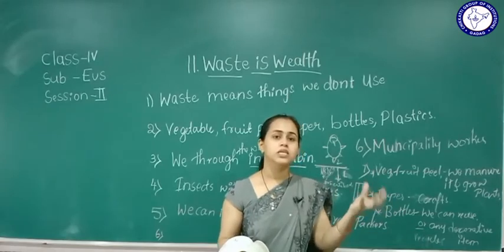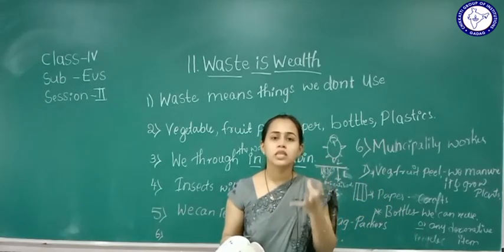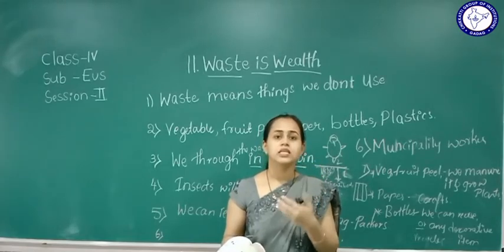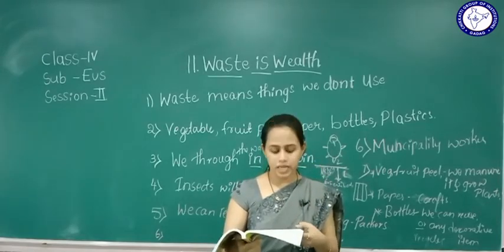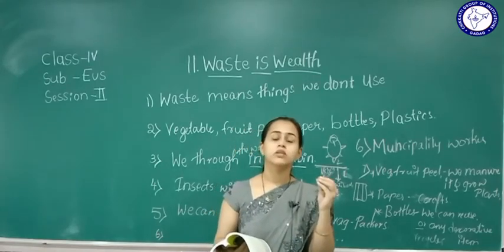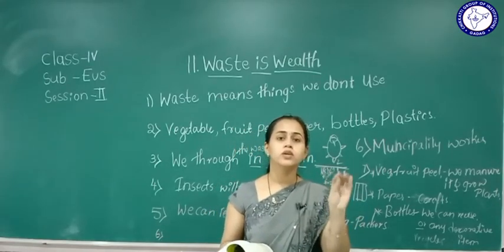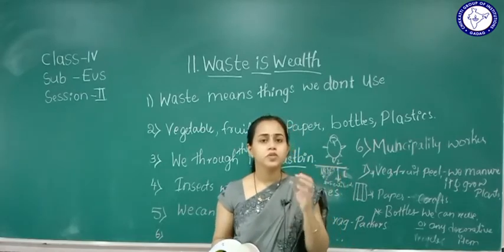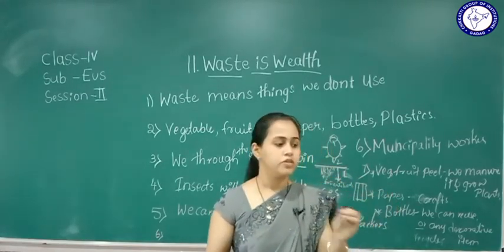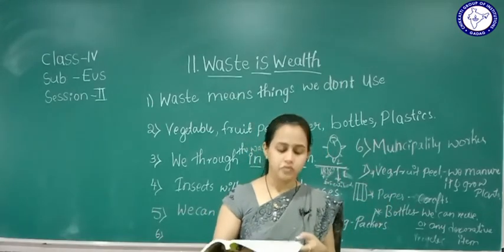Water animals, if they consume that plastic, they will die. So we should not throw papers or plastic near it. We should keep our surroundings very clean.